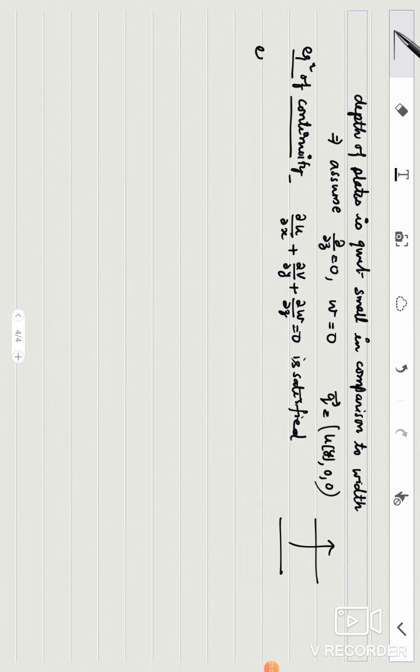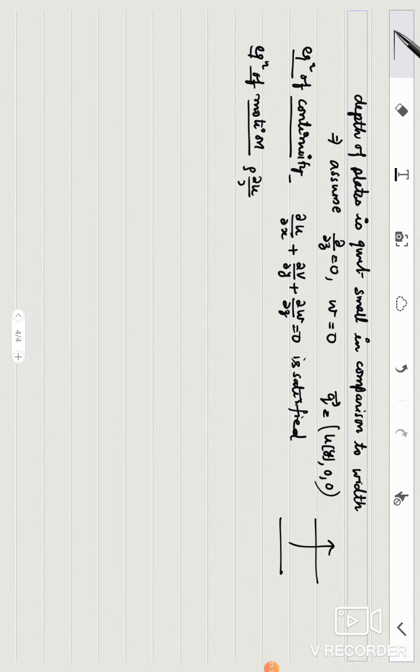Now I am writing equation of motion. As I have considered only two-dimensional flow, I will write equation of motion for x direction and y direction. First of all, I am writing the complete equation of motion. Suppose I am writing for x direction.